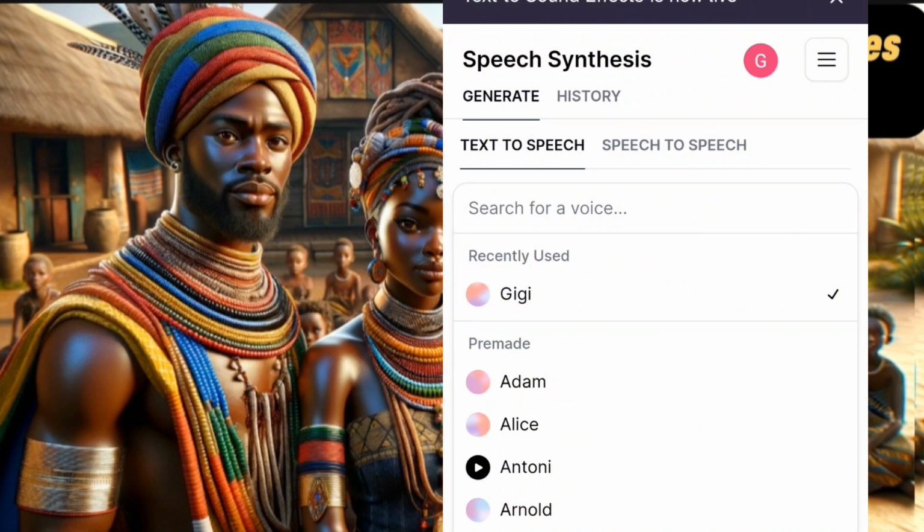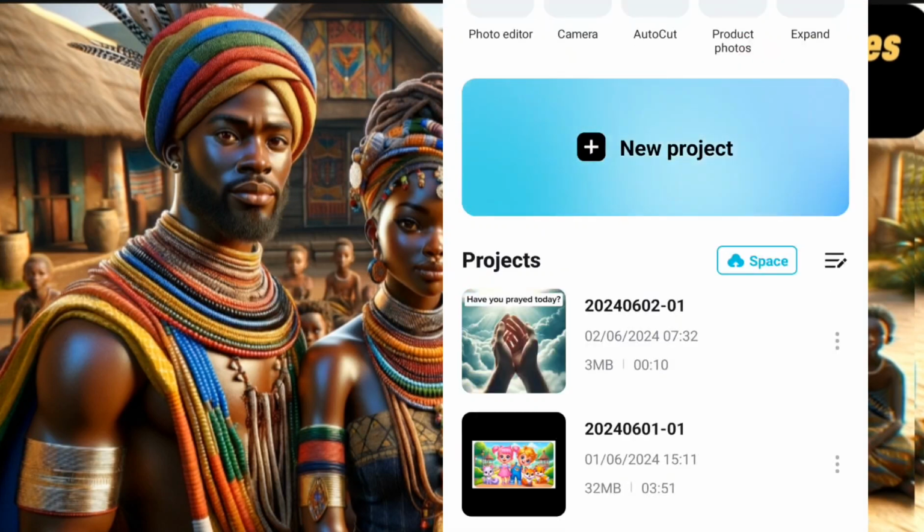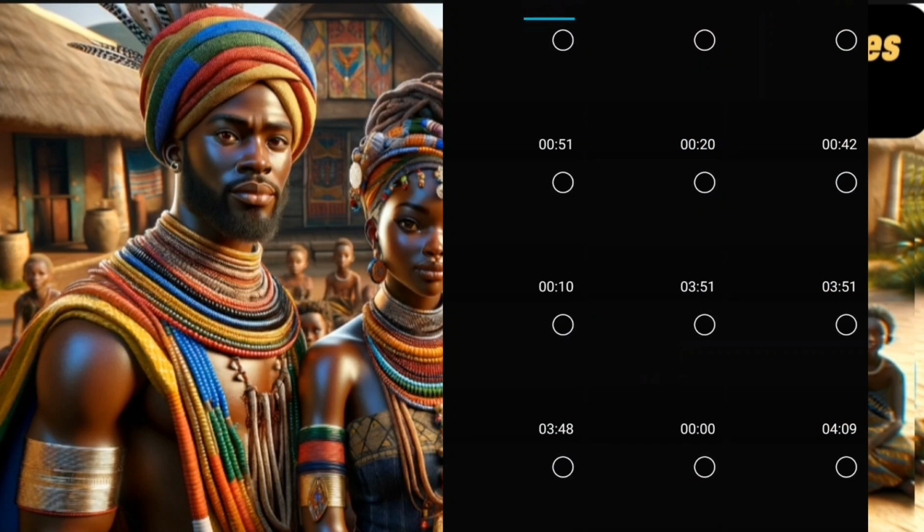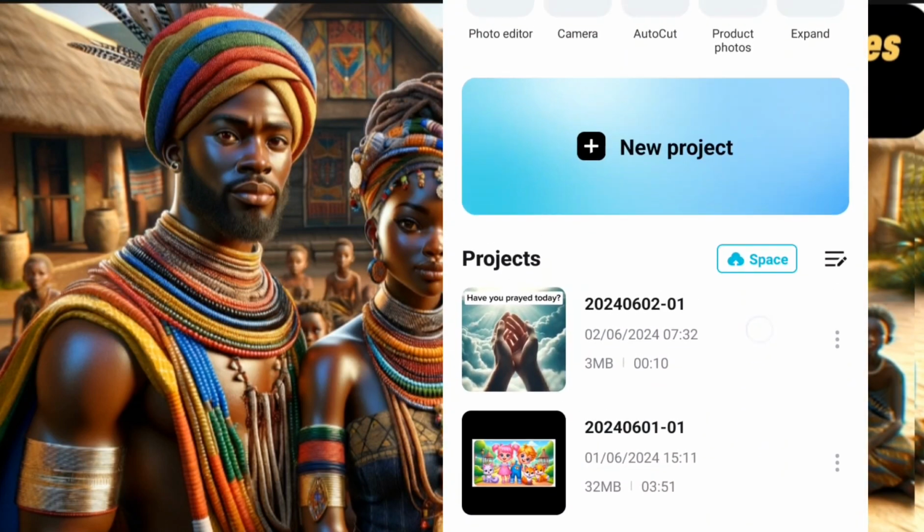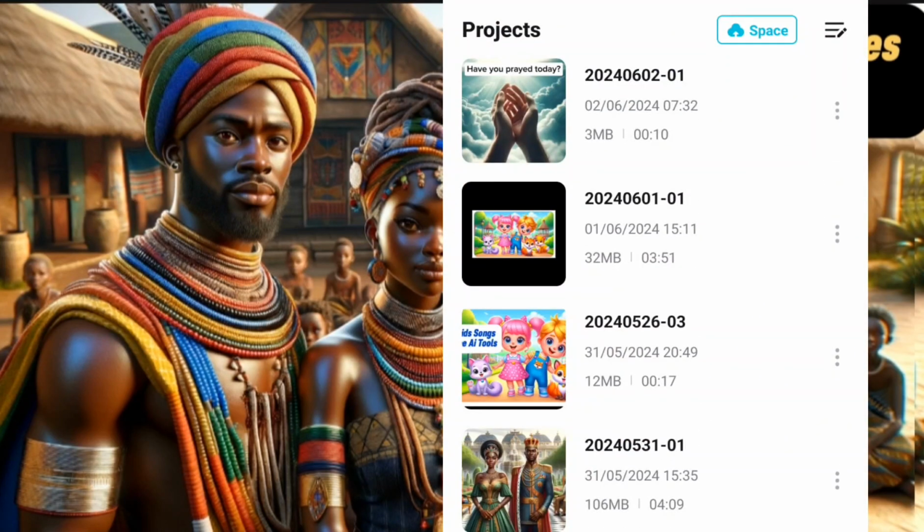Once you are done, download your audio. So once you are done generating all your images and your story, and you want your African folktale story to come alive, go to this editing tool. CapCut is what I'm using. I click on new project. Let me just show you the one I generated here, the one you watched earlier. This is CapCut.